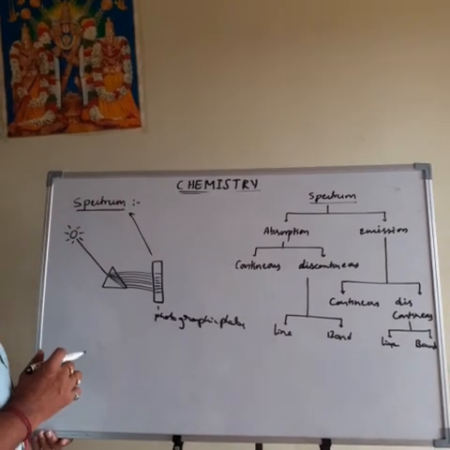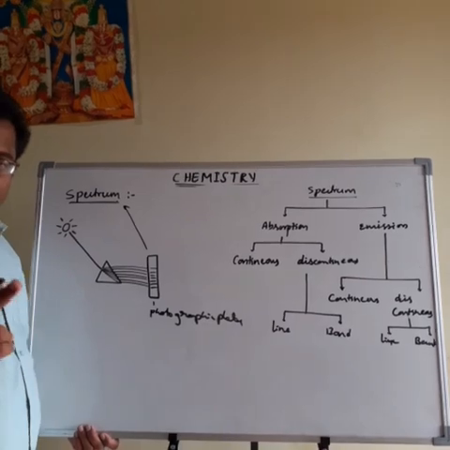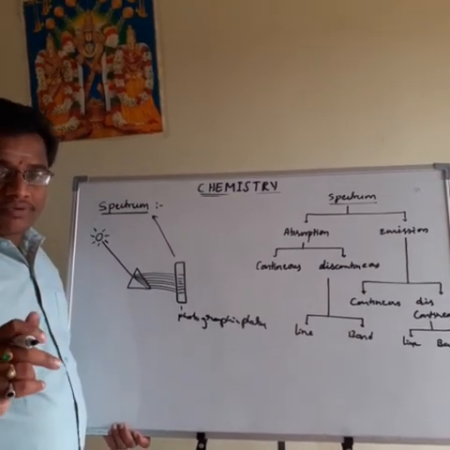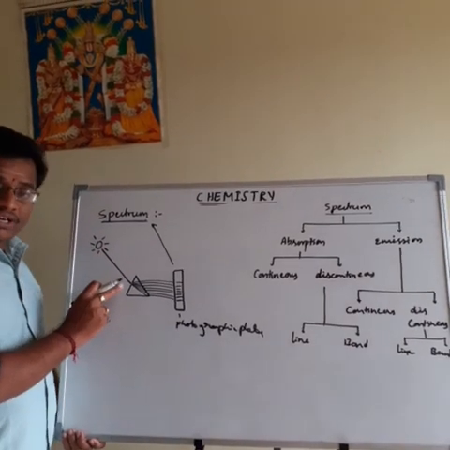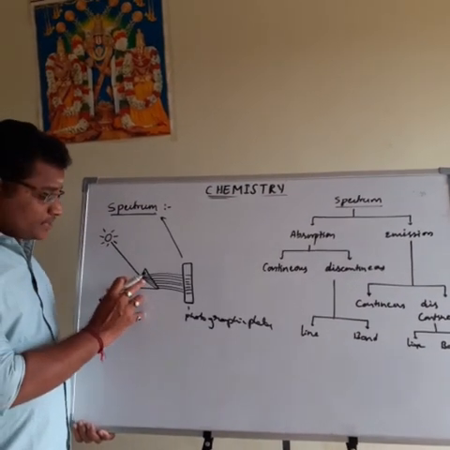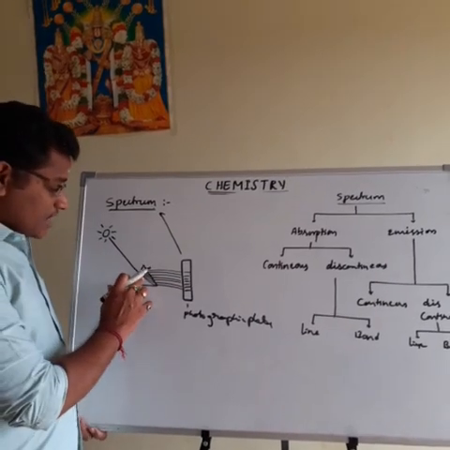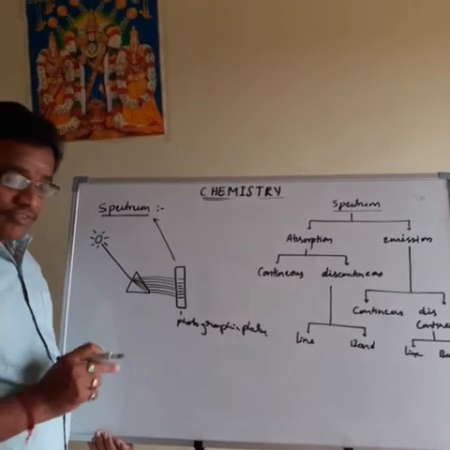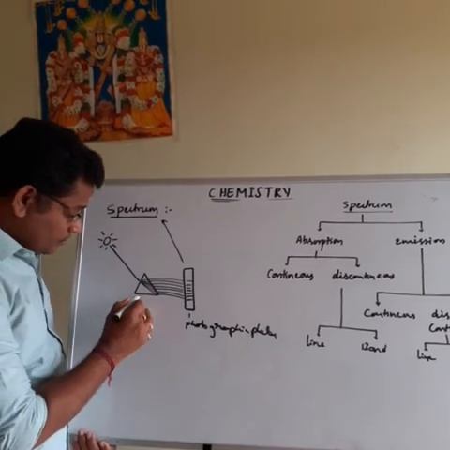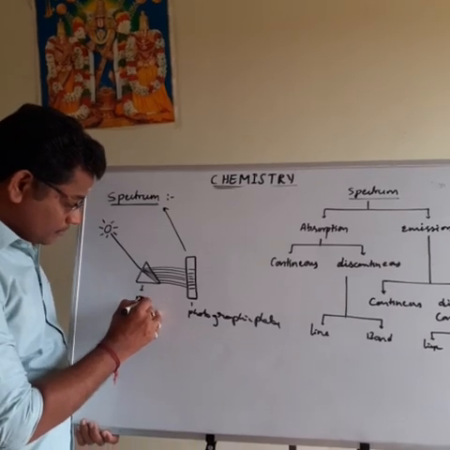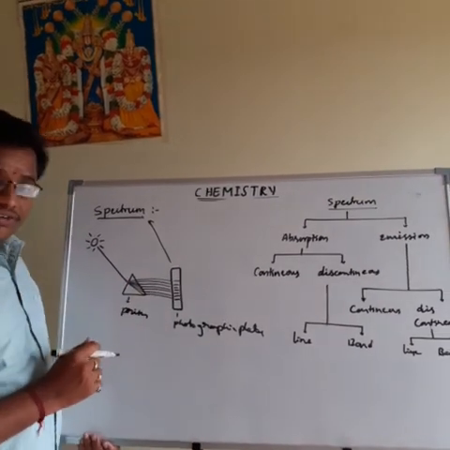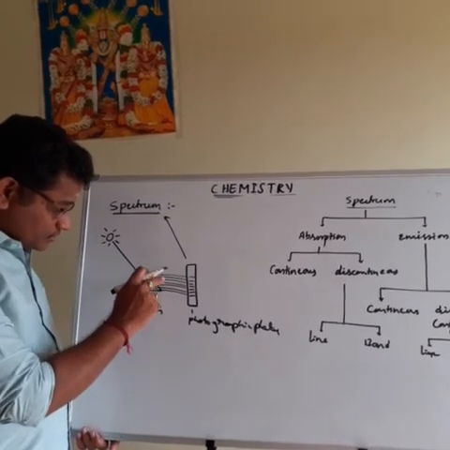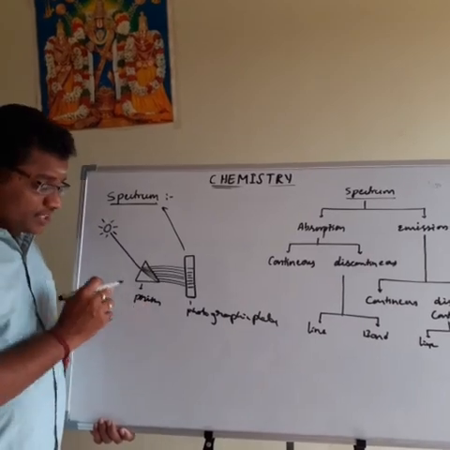So once again, listen, what does spectrum mean: the white light is obtained from the sun, star, tube light or electrical bulb. The beam of white light is passed through the prism. It can be split into 7 colors. Each color has a specific wavelength. Each color will bend through a specific angle when they pass through the prism. This process is called spreading or dispersion of light.